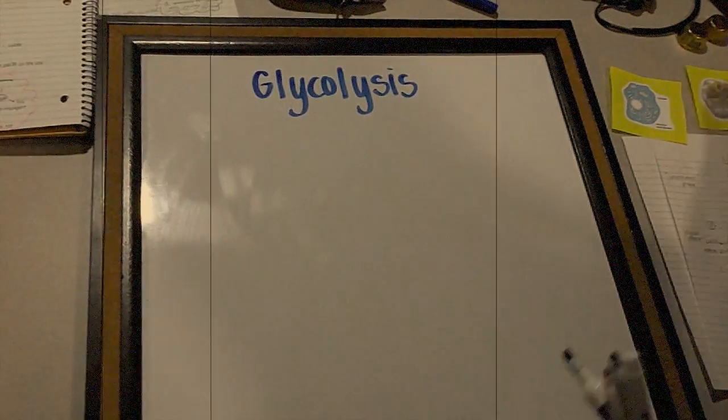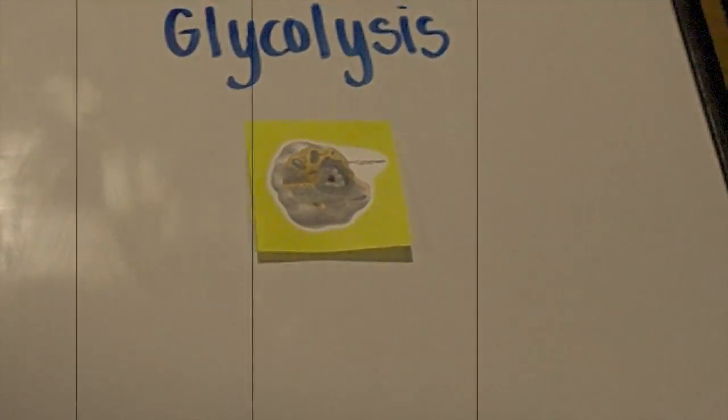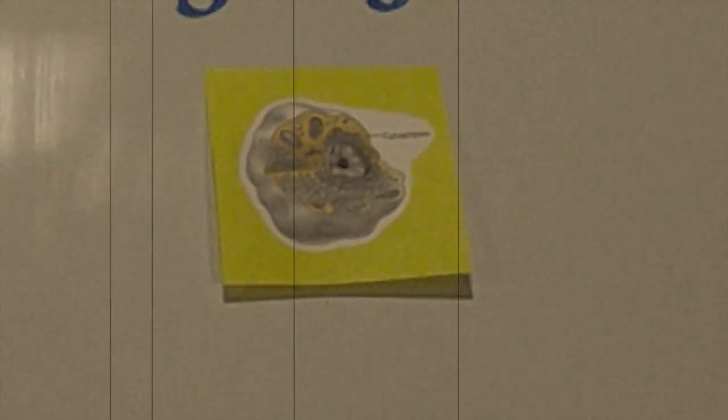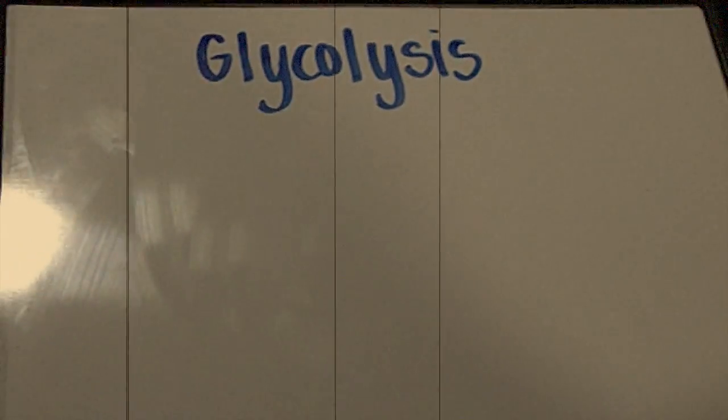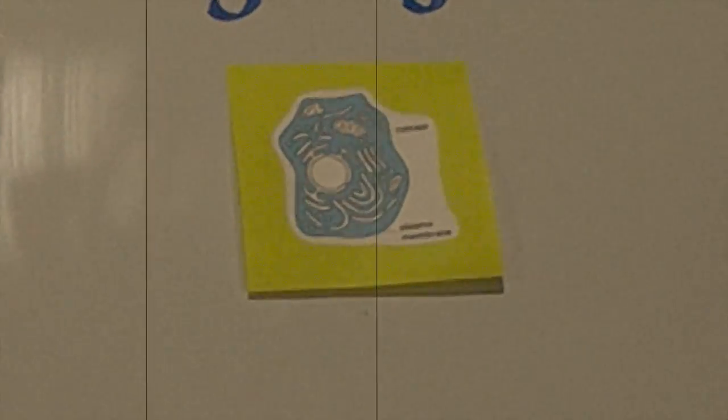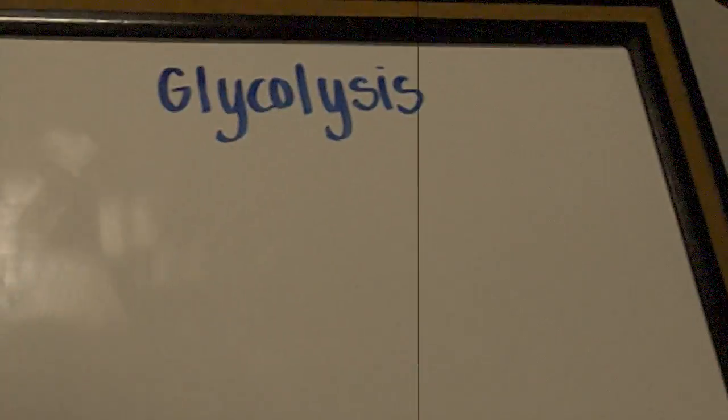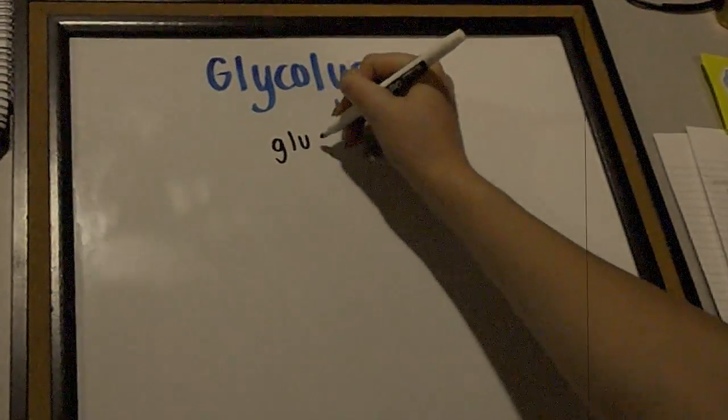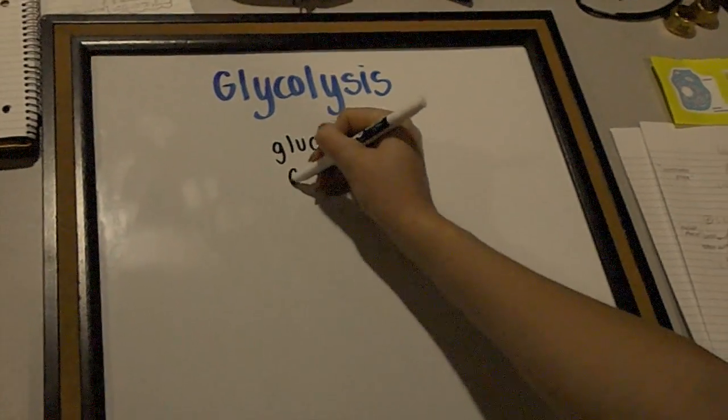Glycolysis takes place in the cytoplasm, but specifically the cytosol, which is the liquid part of the cytoplasm. It takes one molecule of glucose to make 2 molecules of pyruvate. Glycolysis starts out with glucose, C6H12O6.